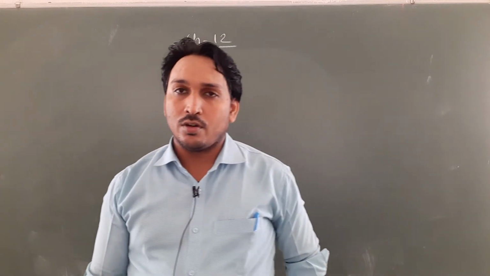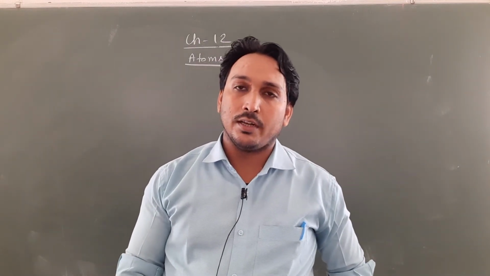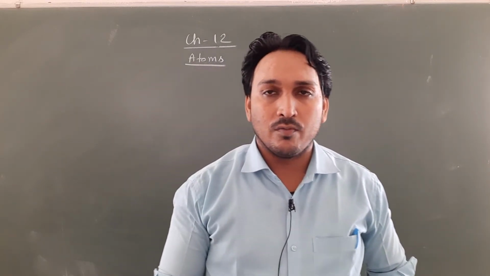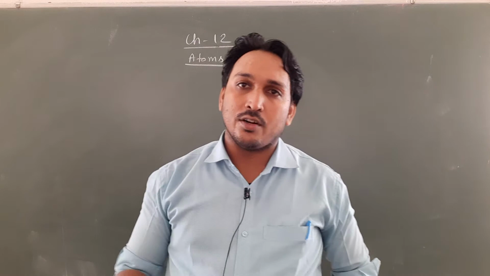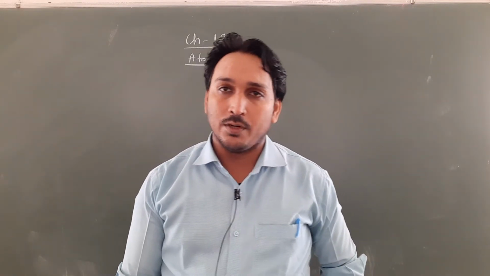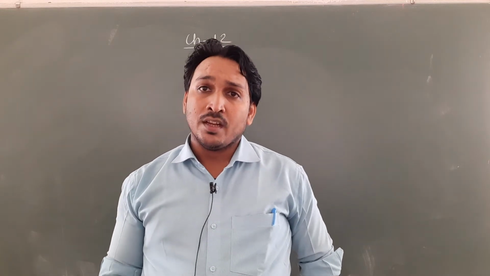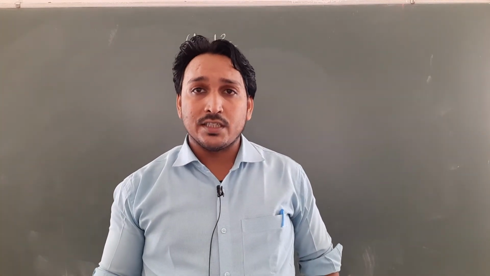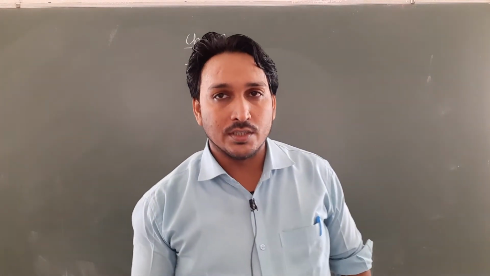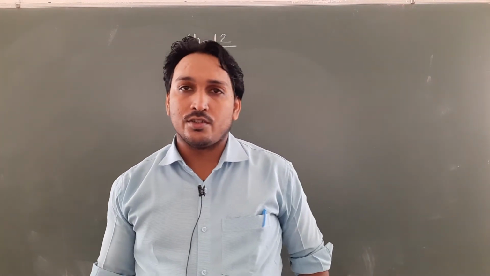But this model could not explain several things, like the alpha particle experiment. In the alpha particle experiment, it was found that some of the alpha particles are scattered by a larger angle, but the scattering of those alpha particles could not be explained by this model. And once again, it could not explain the spectral lines of hydrogen atom or several different atoms. That's why this model was not considered to explain the structure of atom.